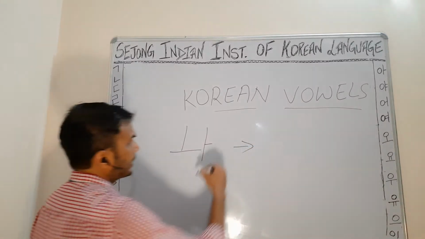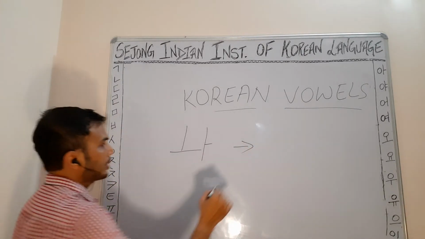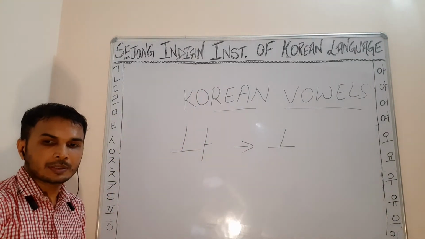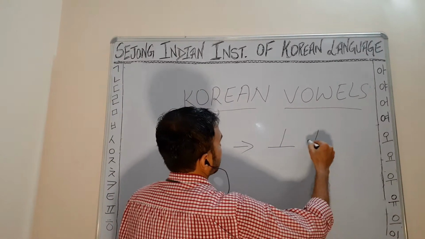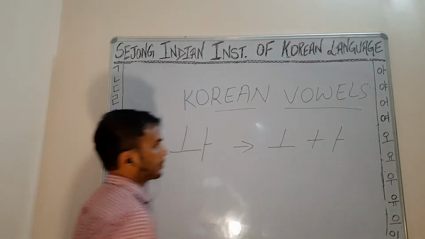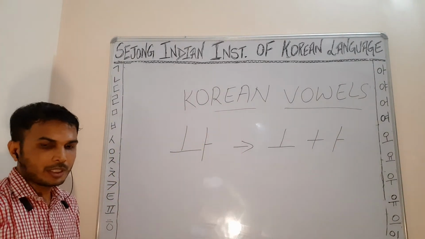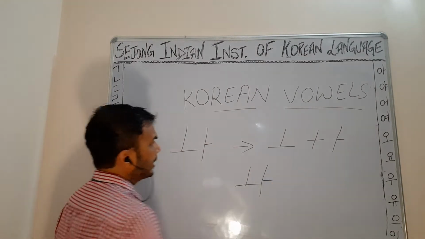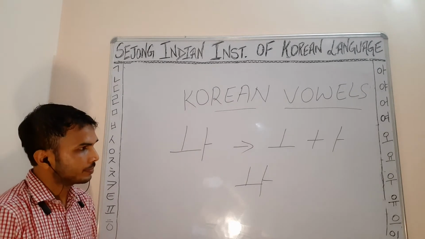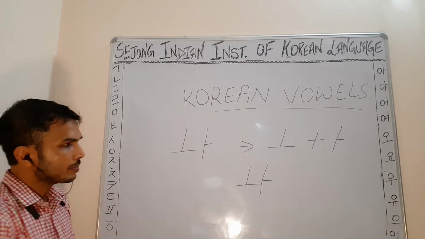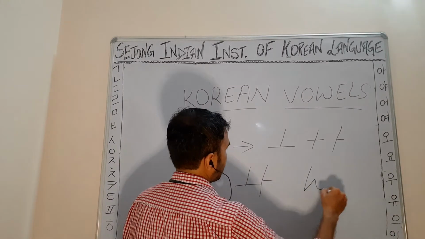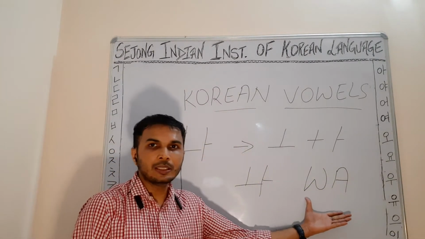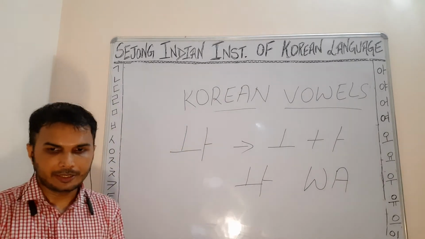Okay, so if we check the combination, it will be a combination of o vowel plus a vowel. So it is a combination of o vowel plus a vowel, so it will become wa. Wa we can write W and A. If we check the sound in Roman, it will become W and A, wa.